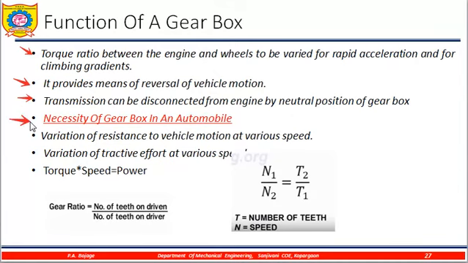So what is the necessity of the gearbox? Variation of resistance of vehicle motion at various speeds. Next, variation of tractive effort at various speeds. And what is power? Power is equal to the product of torque and speed. So if the engine speed varies, the torque and the power of the vehicle will vary. So what is the gearing ratio here? The number of teeth on the driven gear upon the number of teeth on the driving gear.